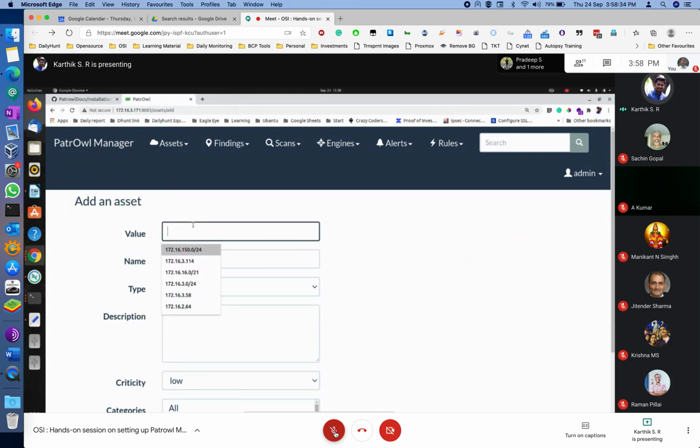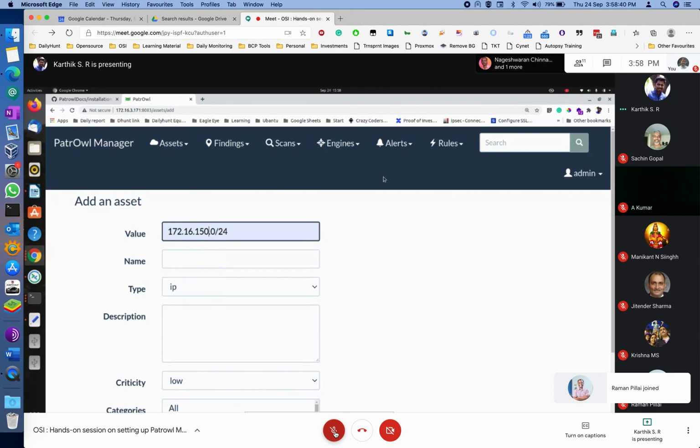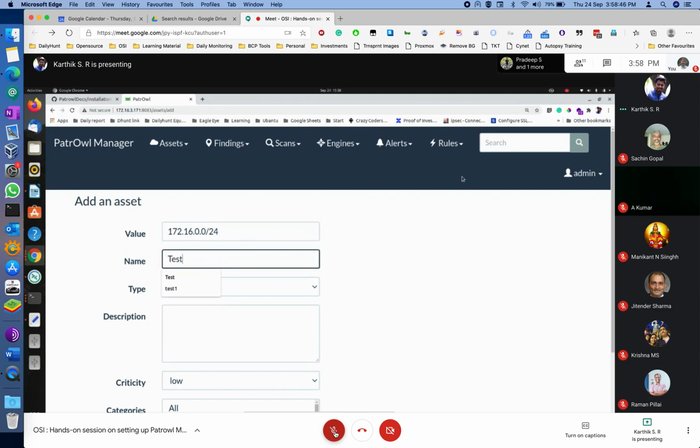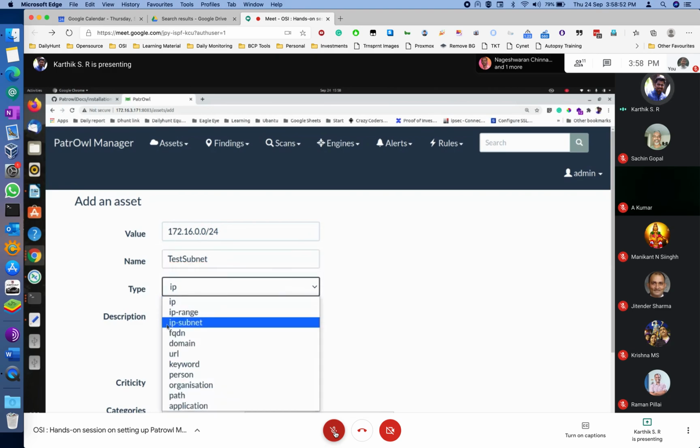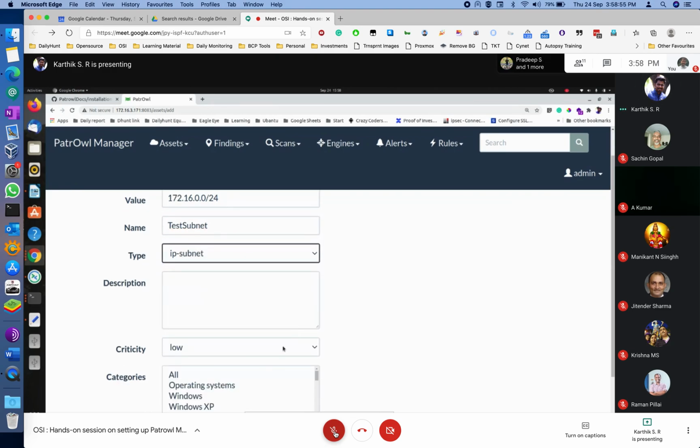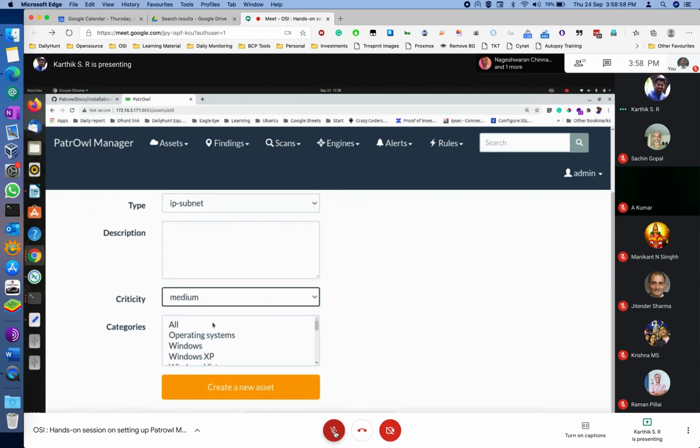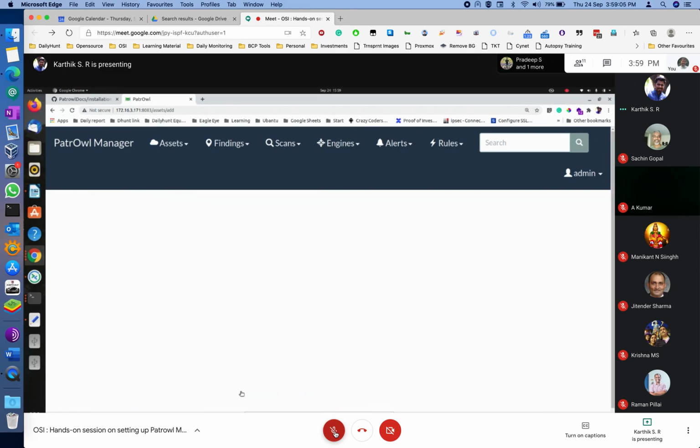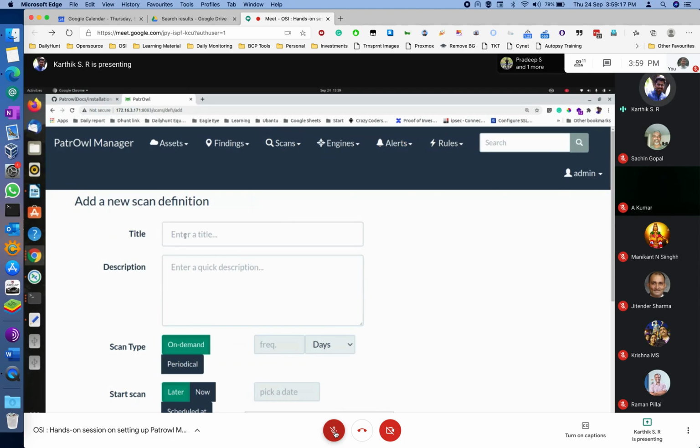Okay, you can add any subnet. You need to select the subnet and criticality like medium, high, low, and all. For adding scans we need the engines to be up.